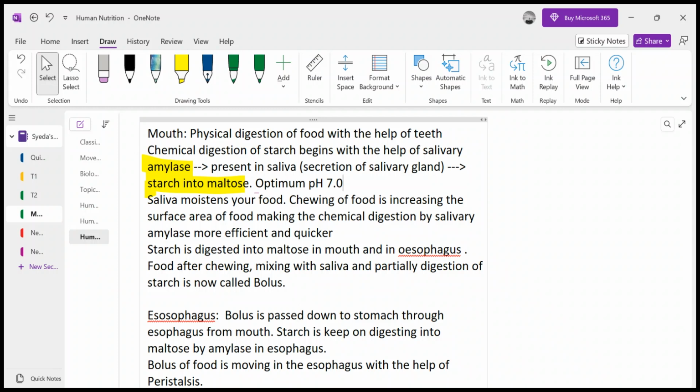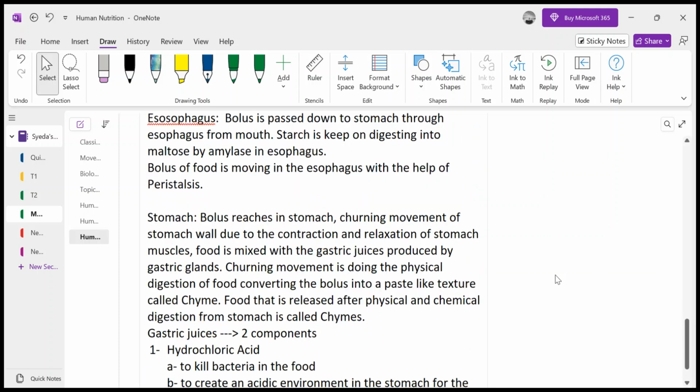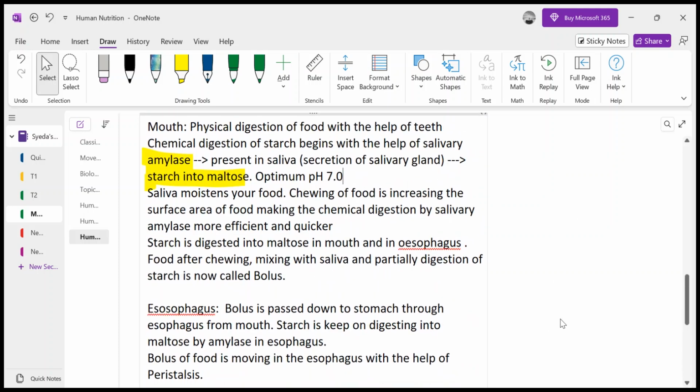So when this salivary amylase reaches the stomach with the bolus of food through the esophagus, what do you expect? Will this salivary amylase continue its activity in the stomach? Of course not. It won't continue its activity, because the optimum pH of amylase is 7, and it will be denatured in an environment where the pH is 2. In the stomach the pH is 2. So this amylase is denatured in the stomach, right?